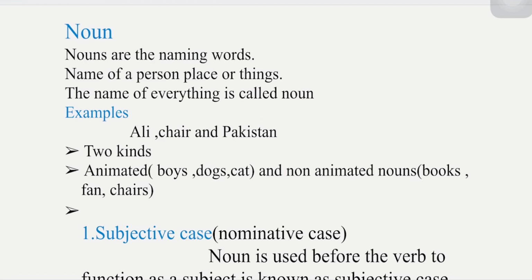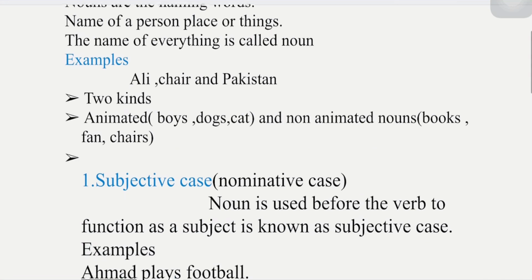As in the examples we have, for person we have Ali, Ahmed, etc. And then for places we have Pakistan, India, Peshawar, Charsadda, etc. Then for things we have chair, pen, pencil, etc. Then we can also explain it like this, that the name of everything is called noun.